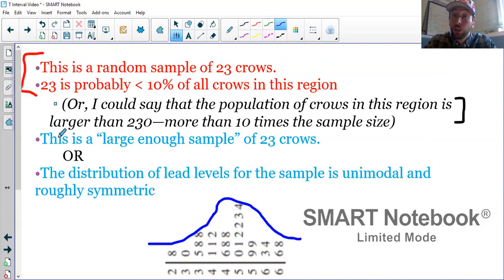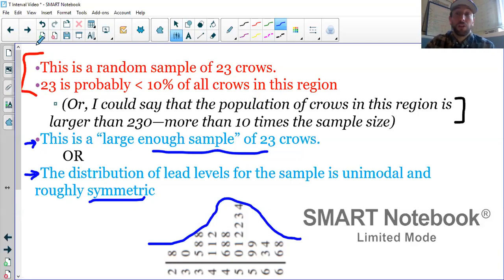So actually you could check the large enough sample condition either way for this context, which is why I chose this problem. You wouldn't need both of these blue bullets. One or the other would be fine. In most problems, only one's going to be an option. If you're not given the data, it's going to be a large enough sample. If you're given the data, it's probably going to be a smaller sample, right? They're not going to give us 50 values to put in our calculator on the AP exam and check the size. So conditions, right? No big deal.